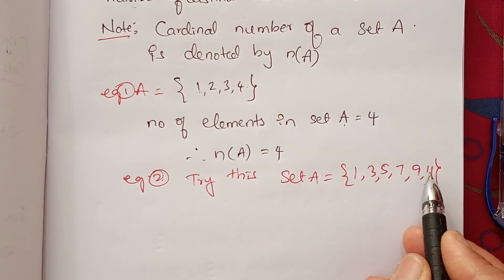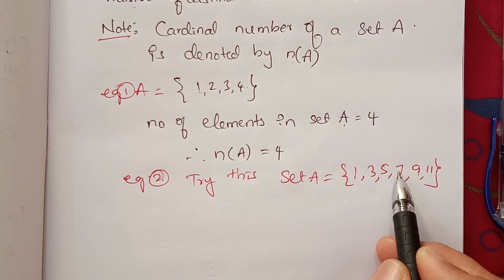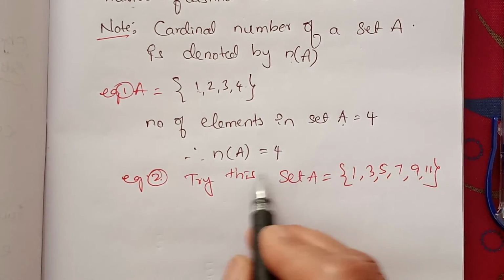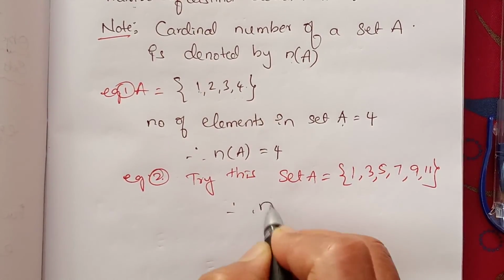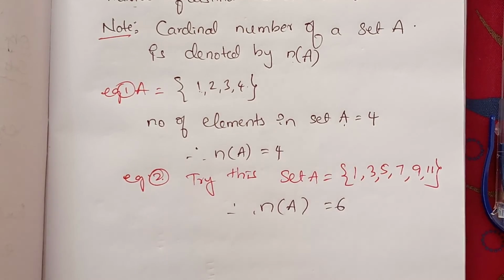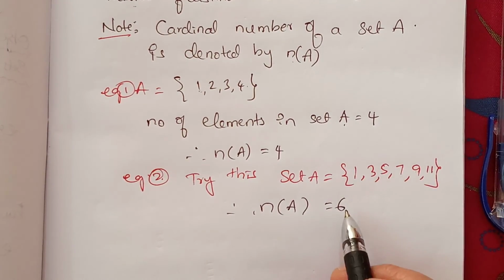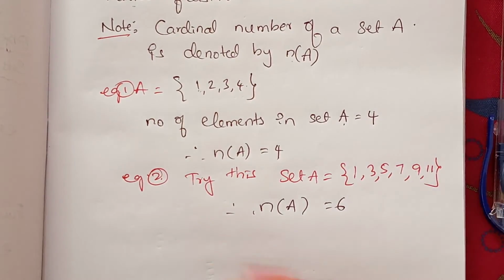How many elements are there in this? 1, 2, 3, 4, 5, 6. So there are 6 numbers in this set. Therefore, n of A is equal to 6. So the cardinal number of this set is 6. Now we will start exercise 1.1.